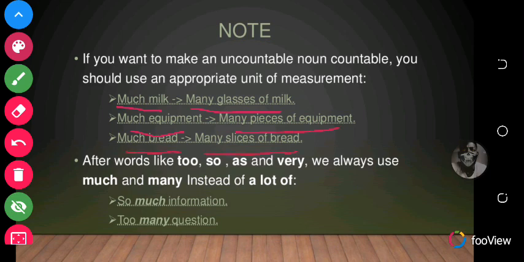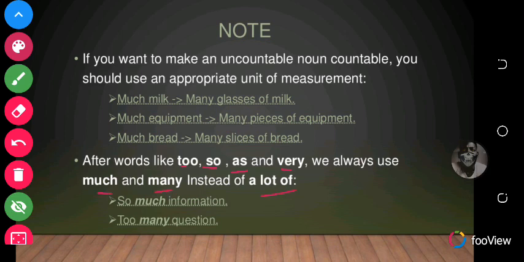So once you bring the unit of measurement like glasses, pieces, and slices, then you can use countable quantifiers like many, etc.